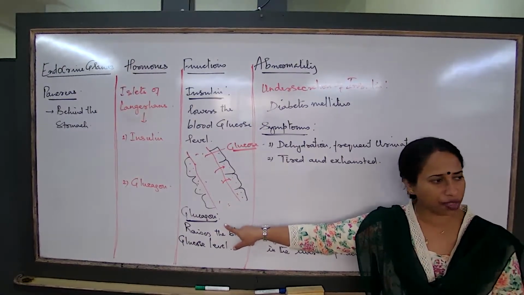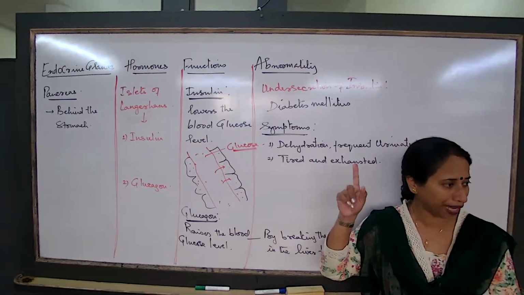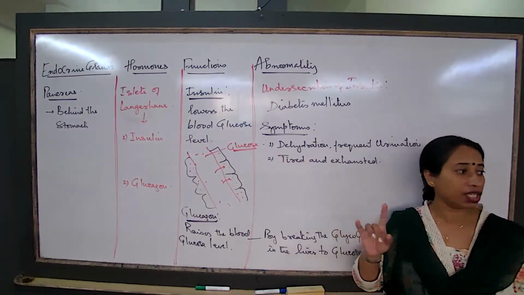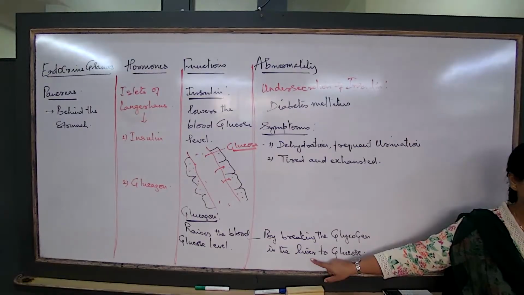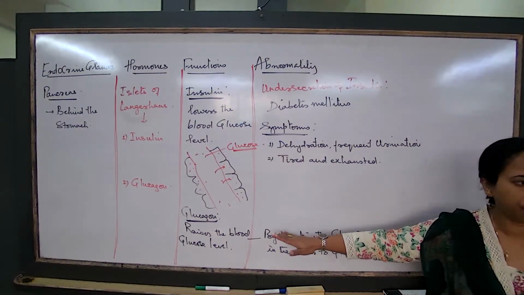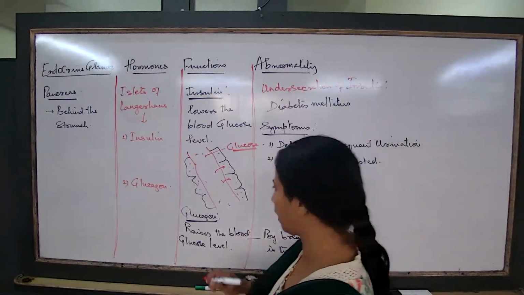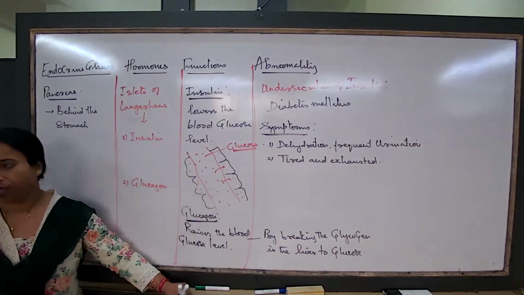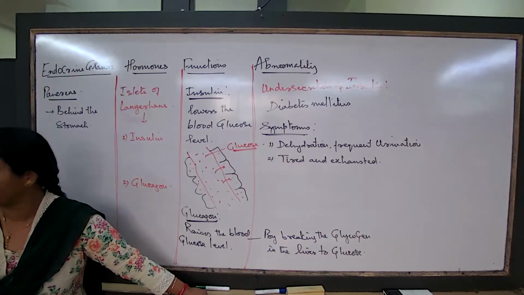So what is the function of glucagon? Glucagon immediately starts getting released from which gland? Pancreas. Enters the blood. And now that it enters the blood, straight away where is it going to act on? It will act on the liver. What process will it bring about in the liver? Breakdown of glycogen to glucose, and in a short period of time, the glucose concentration in the blood will again increase. So all throughout the day, this process is constantly happening in our body.